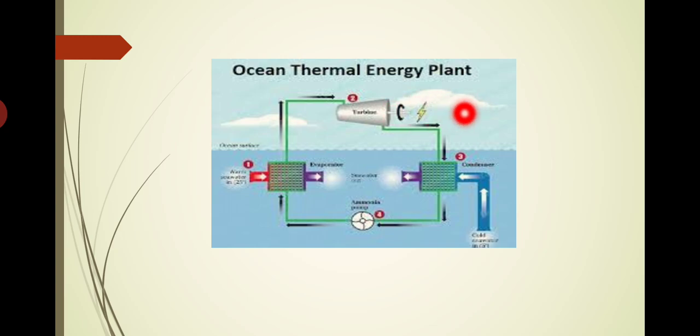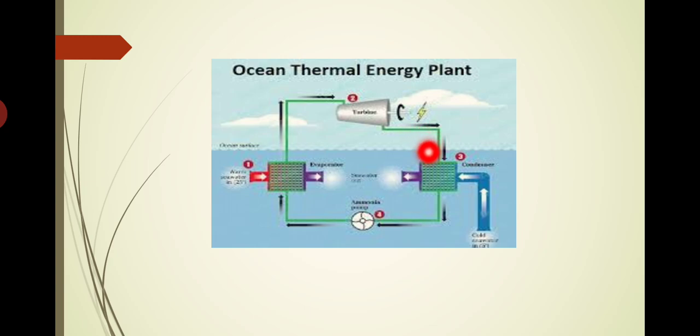A generator will be coupled here, so we can produce electricity. During expansion the pressure of the vapor will be decreasing. The ammonia vapor leaving the turbine will be in vapor state itself, but of low pressure.